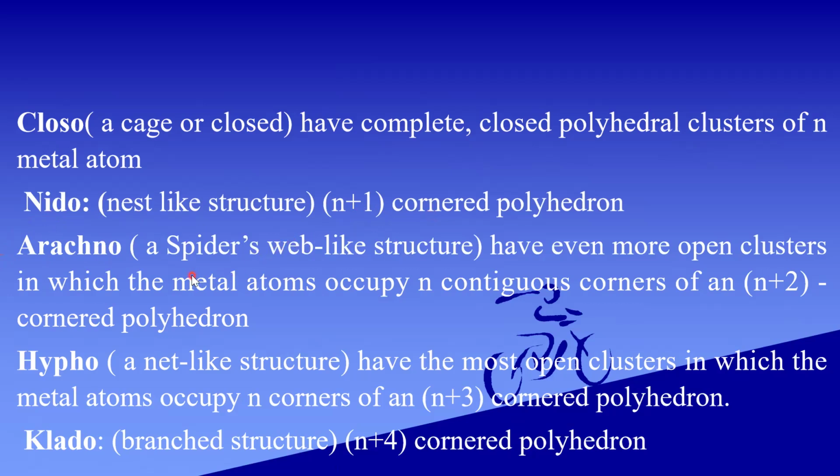Arachno is a spider web-like structure, an even more open cluster in which the metal atoms occupy the corners of an n plus 2 cornered polyhedron. Hypho has a net-like structure, the most open clusters in which metal atoms occupy the corners of an n plus 3 cornered polyhedron. Clado is called a branched structure, an n plus 4 cornered polyhedron.